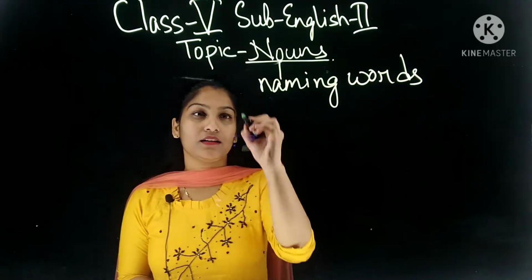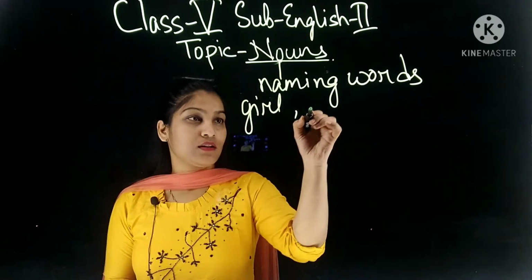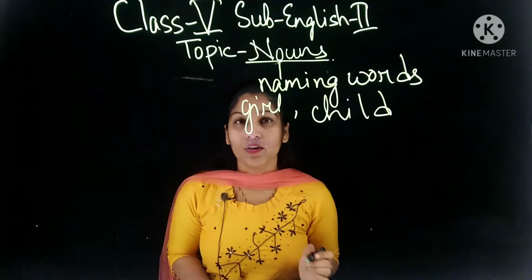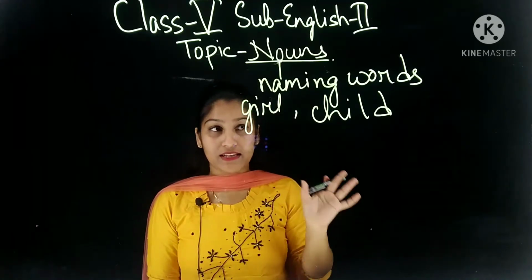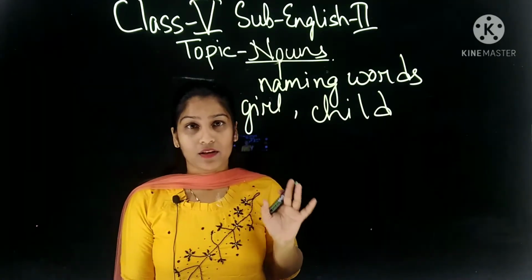Like a girl. This is a what? Name or not? So this is what? Noun. Child. This is what? Noun. So these are naming words. Okay? So we know that nouns are naming words. It can be name of what? Person, place, animal, thing. Okay.